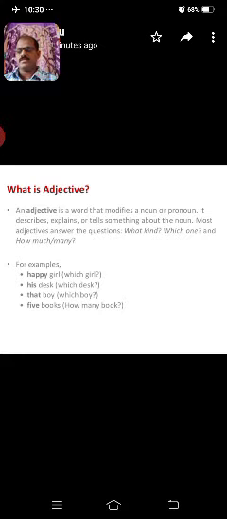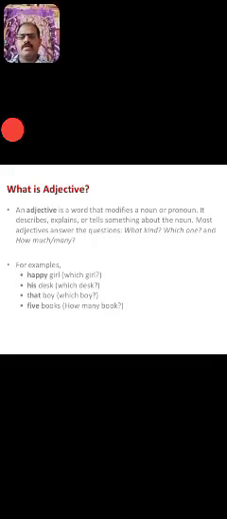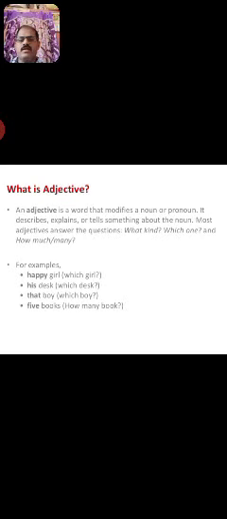Now let us discuss adjectives. What is an adjective? An adjective is a word that modifies a noun or pronoun. It describes, explains, or tells something about the noun. Most adjectives answer the questions what kind, which one, and how much or how many. It means an adjective modifies a noun or pronoun by its quality or quantity.